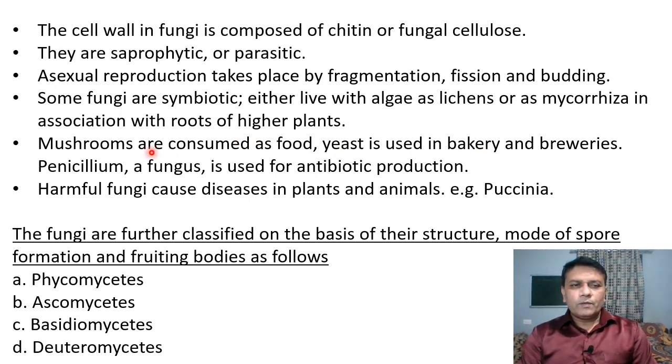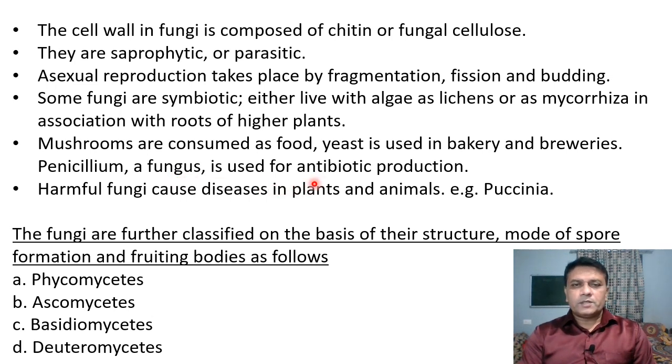Then one of the fungi called penicillium is used for antibiotic production. Now Alexander Fleming was the first scientist who extracted an antibiotic called penicillin from the fungus penicillium.